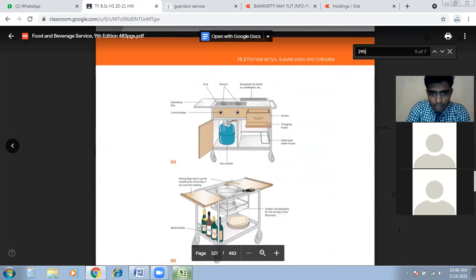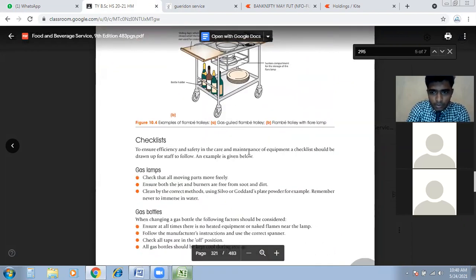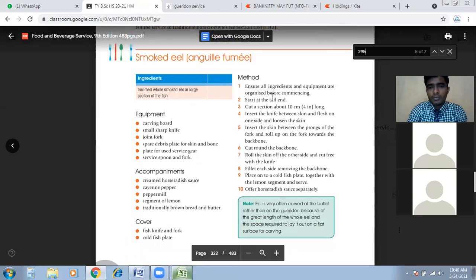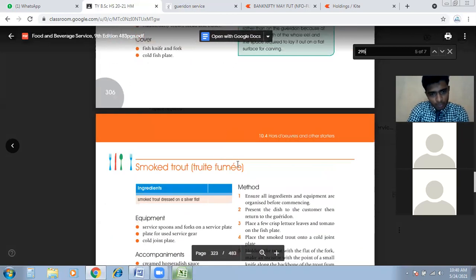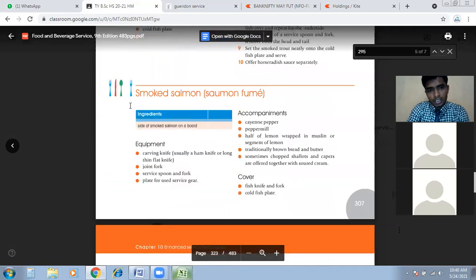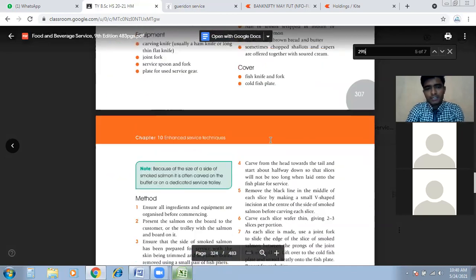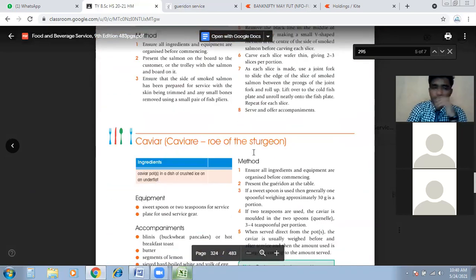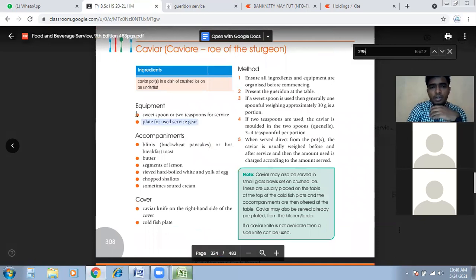See, this is the structure of Garidon. This is actually smoked eel. These are the ingredients, equipment, and accompaniments, and how we can prepare this smoked eel on the Garidon trolley. Another one is smoked trout, and then smoked salmon. Okay, these few dishes. Just go through the ingredients, the preparation, and what equipment we require